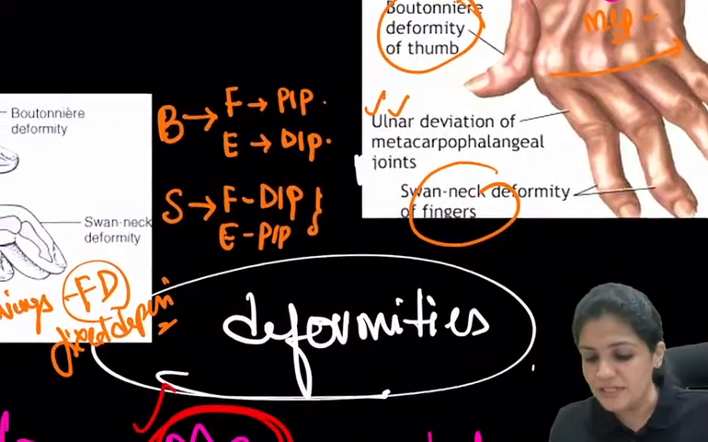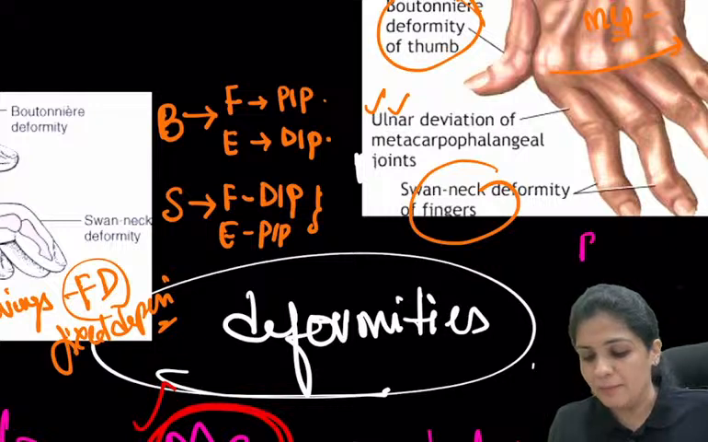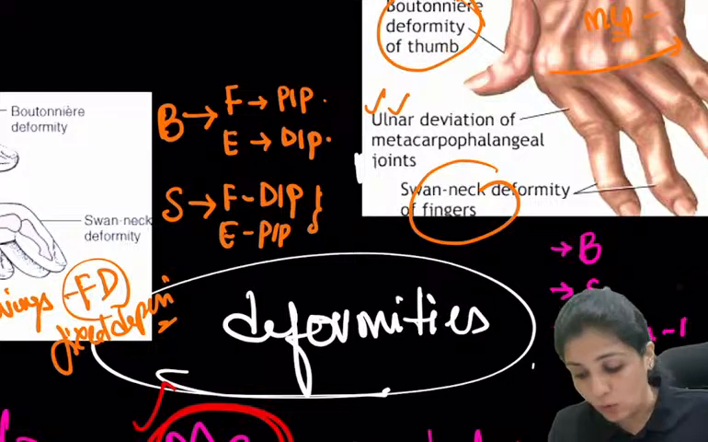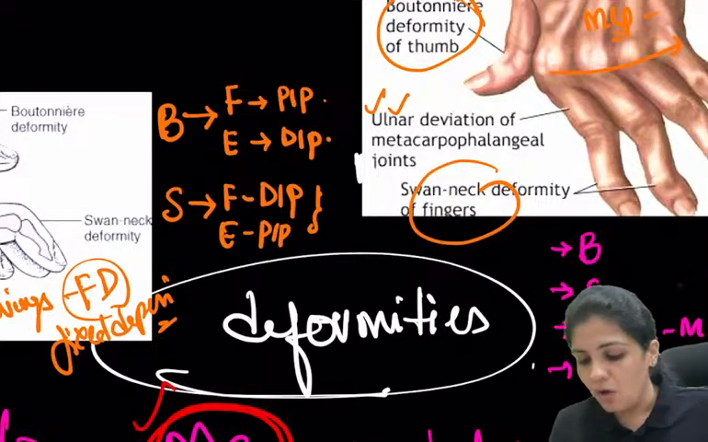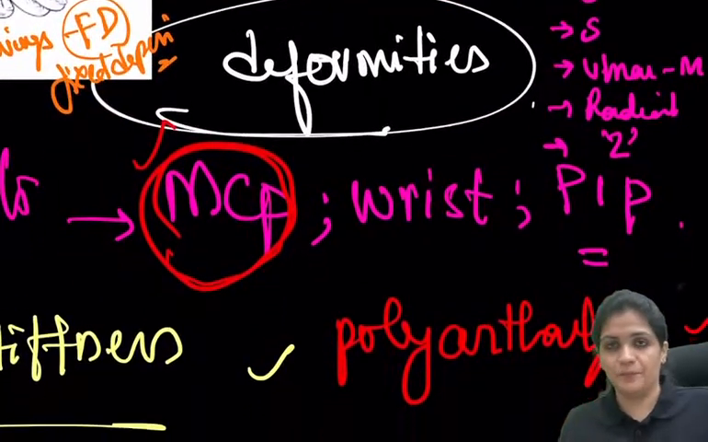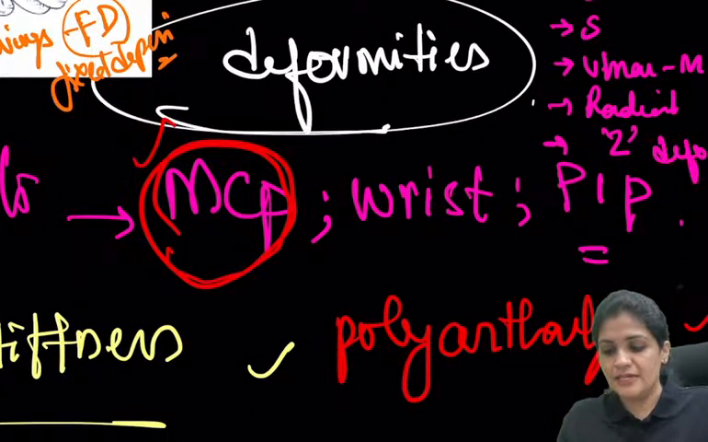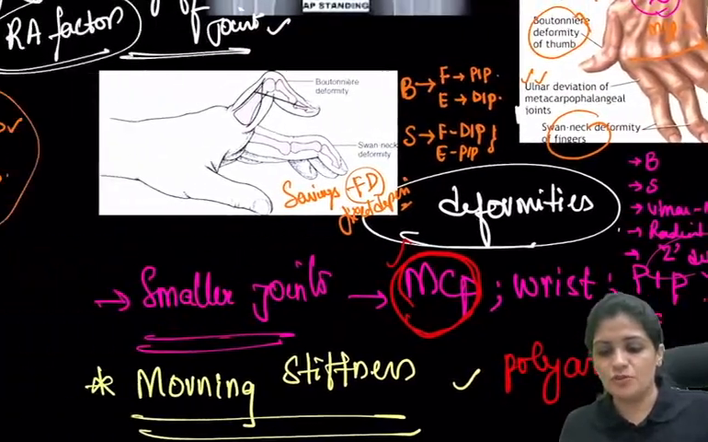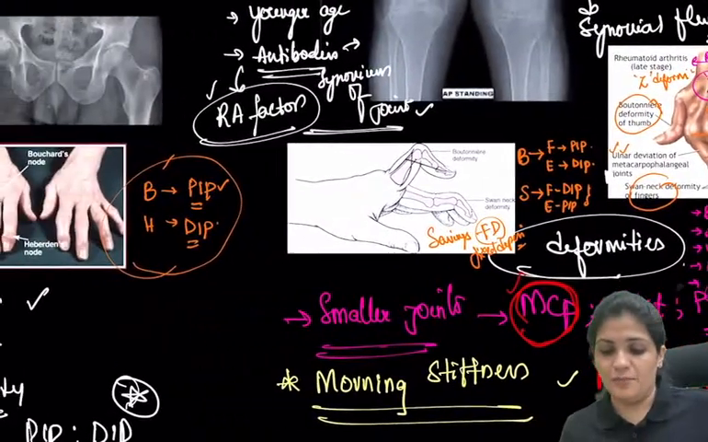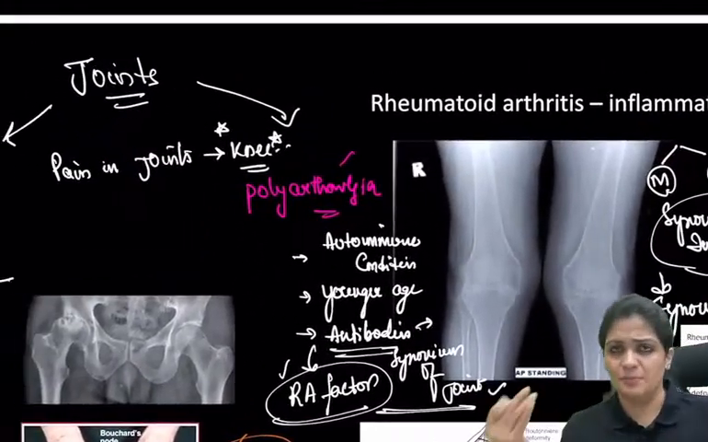So the four deformities: one is your Boutonniere's, then the swan neck, then your ulnar deviation of the MCP alone, or radial deviation of the wrist joint alone, or when it is occurring together, this is called your Z deformity. What is Z? Opposite. So MCP towards ulnar, wrist towards radial. That is your Z deformity. So these are all the deformities.